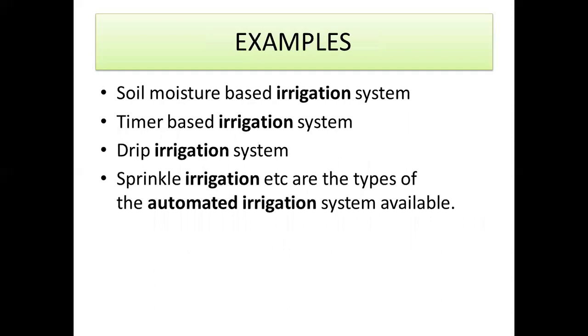Next, these are some of the examples of automation implemented in the irrigation system. Soil moisture based irrigation system: if the soil moisture level goes above the threshold level, we have to give some command to the motor or anything else. And timer based irrigation system, drip irrigation system and sprinkler irrigation system. So these are some of the examples of automation implemented in irrigation systems.